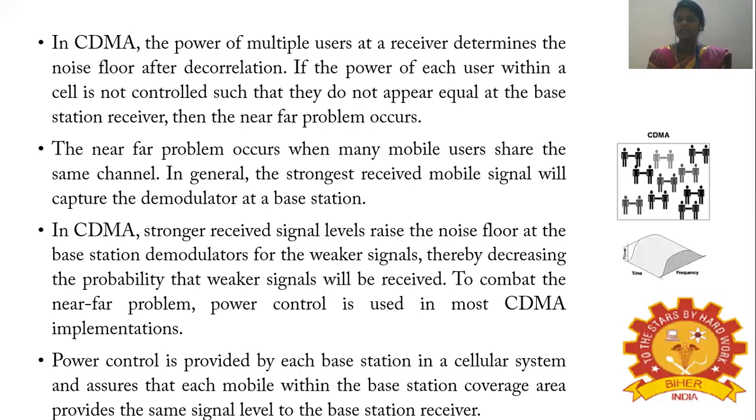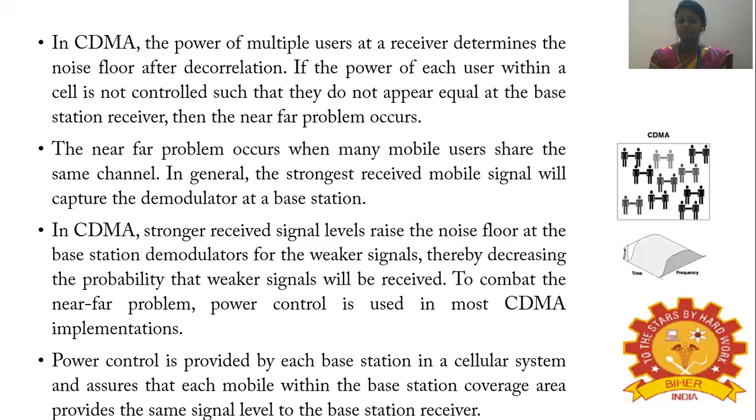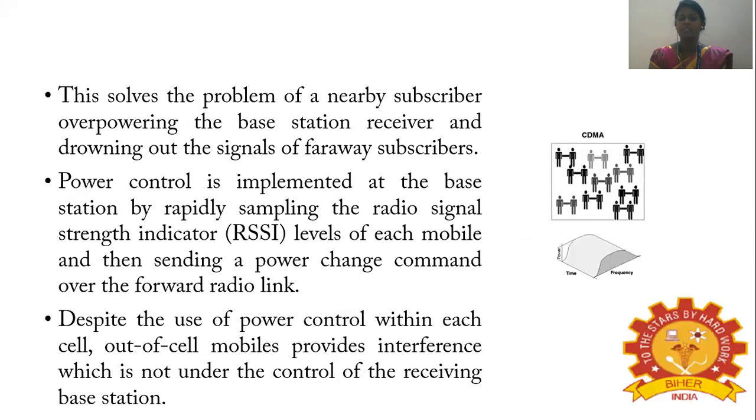To combat this near-far problem, power control is used in most CDMA implementations. This power control is provided at each base station in a cellular system, and it assures that each mobile within the base station coverage area provides the same signal level to the base station receiver. This solves the problem of a nearby subscriber overpowering the base station receiver and drowning out the signals of far away subscribers.